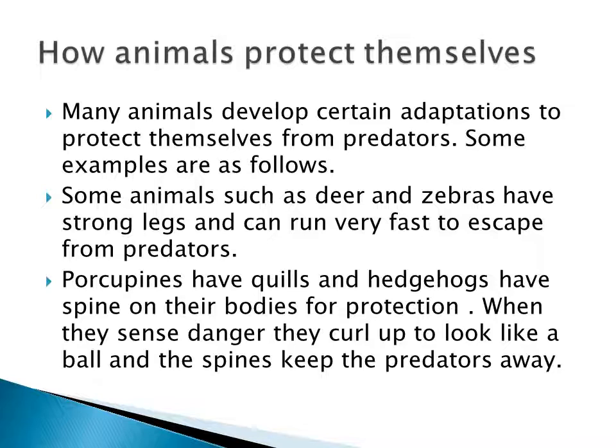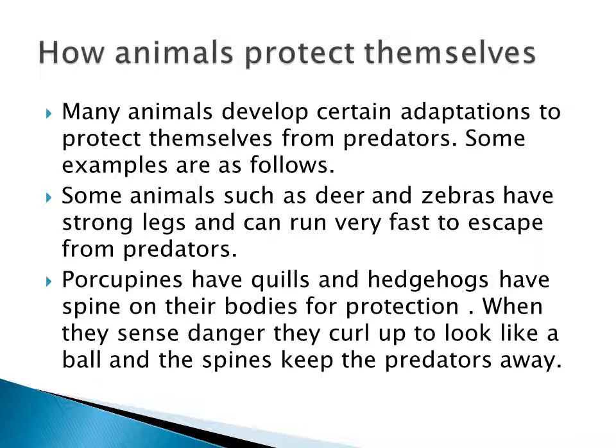First one, deer and zebras. They are herbivore animals, right? They eat only plant food. But carnivore animals like the lion and tiger will hunt them. So how do these animals protect themselves?